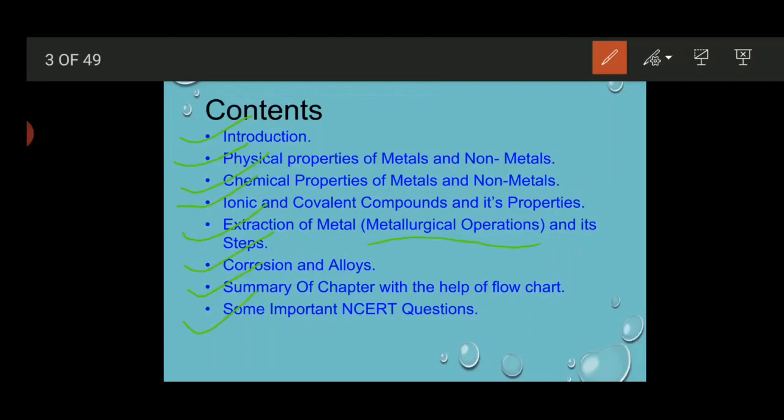Let me tell you, from the board exam point of view, this chapter is most important. Every year from this chapter you are going to get at least a 6 marks question. 3 marks related to the chemical properties of metals, as well as 3 or 5 marks related to the extraction of metals. In that, different combined states of metals are given, and you have to write down their extraction process. So let's start with the introduction part of metals.